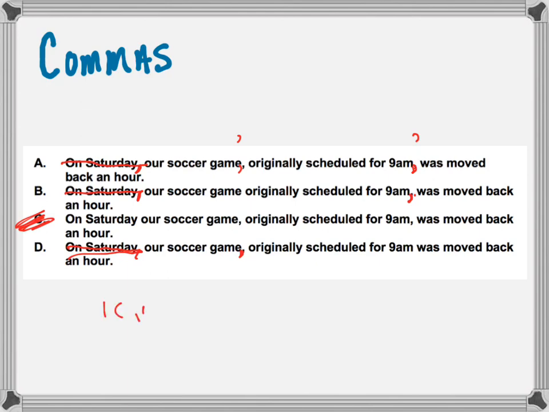If you have one comma in a sentence, you need to have IC, DC, or DC, IC. So B would be "our soccer game originally scheduled for 9 a.m.," which is not an independent clause, or "was moved back an hour," which is also not an independent clause. So B can't be right. D would be "our soccer game," and then "originally scheduled for 9 a.m. was moved back an hour." Also not an independent clause, so that can't be right.